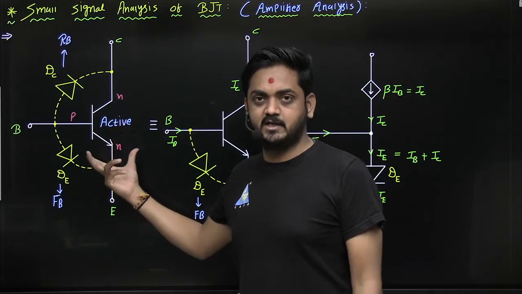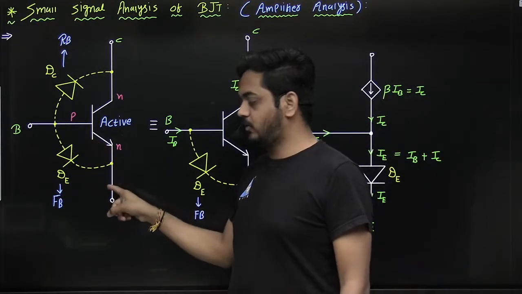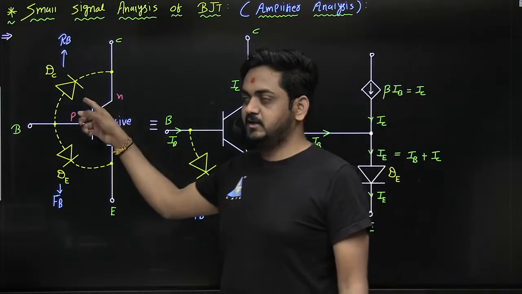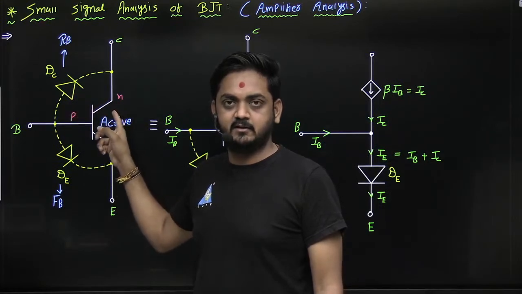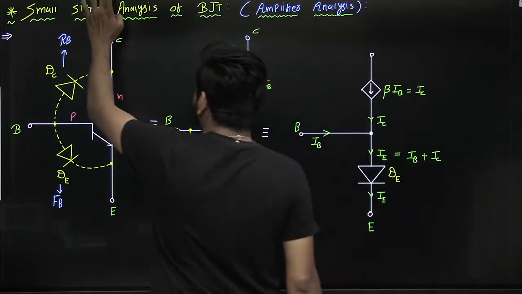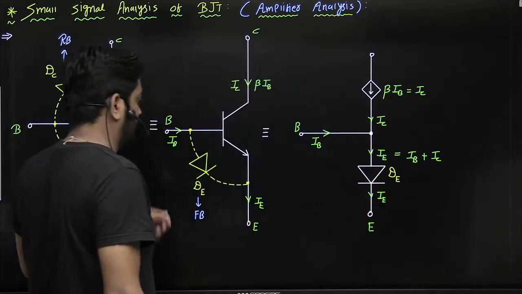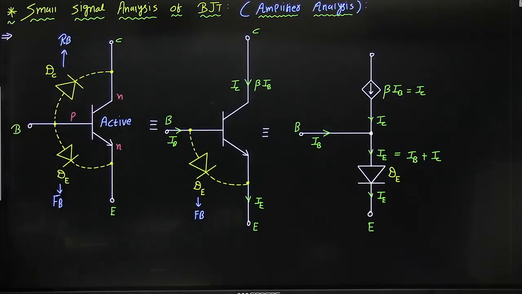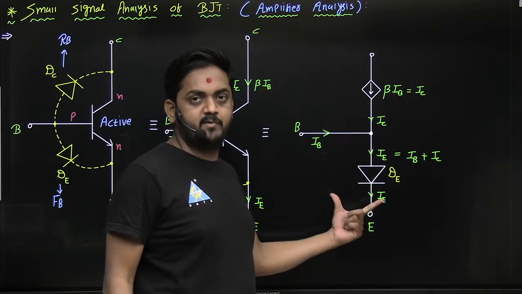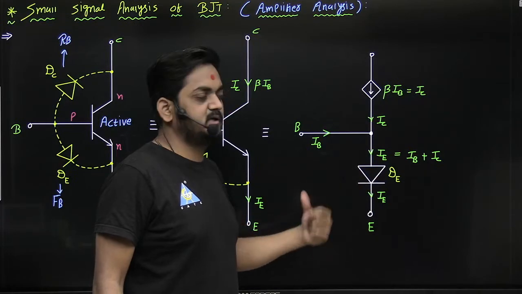So in the active region, you can replace the BJT with this equivalent circuit. Yes or no? Because this PN junction is forward biased, and this is operating in reverse bias in the active region. Are you getting what I am saying, guys? So this is the equivalent circuit of the BJT in the active region.